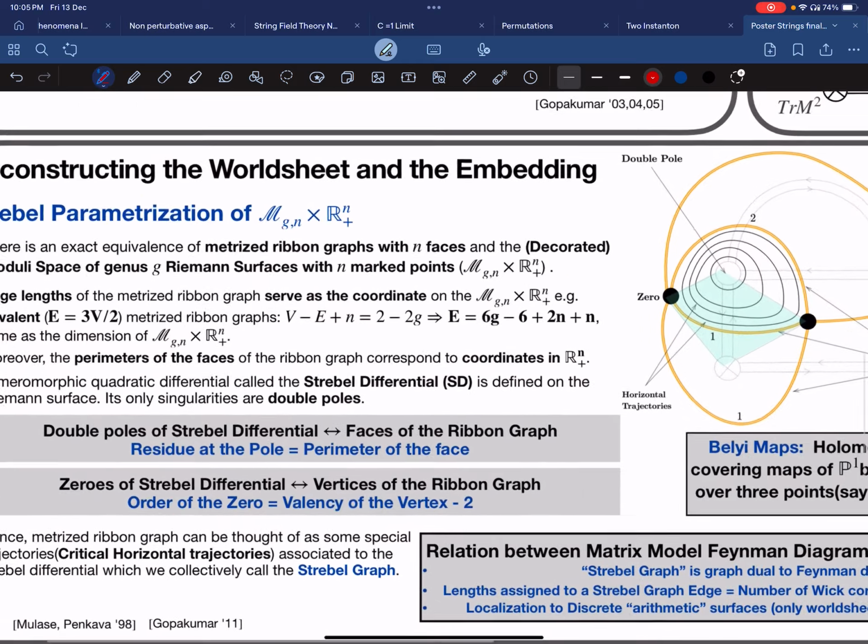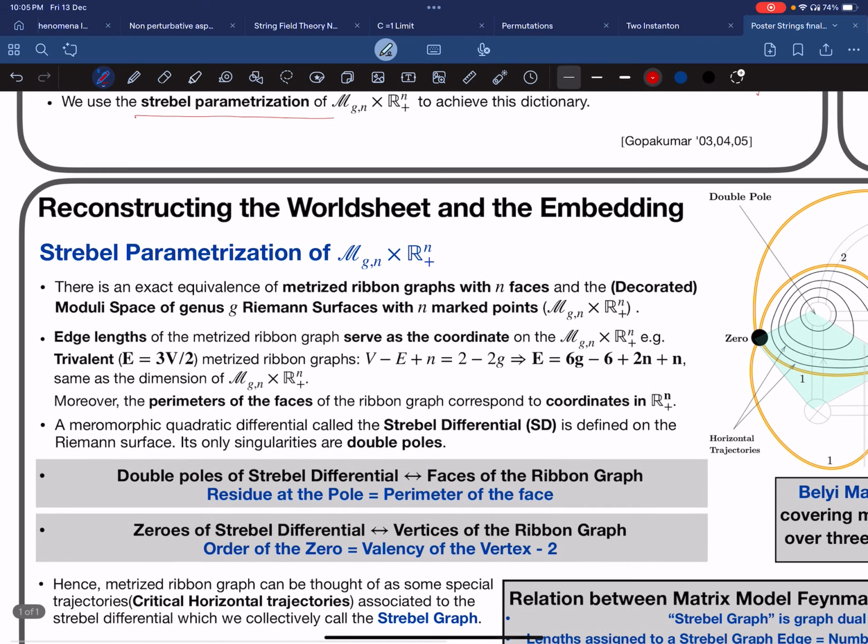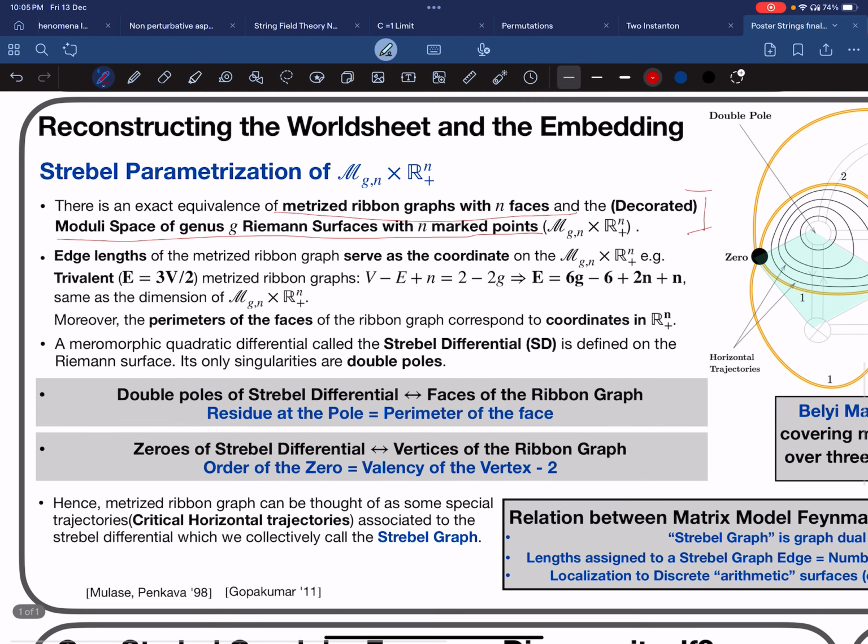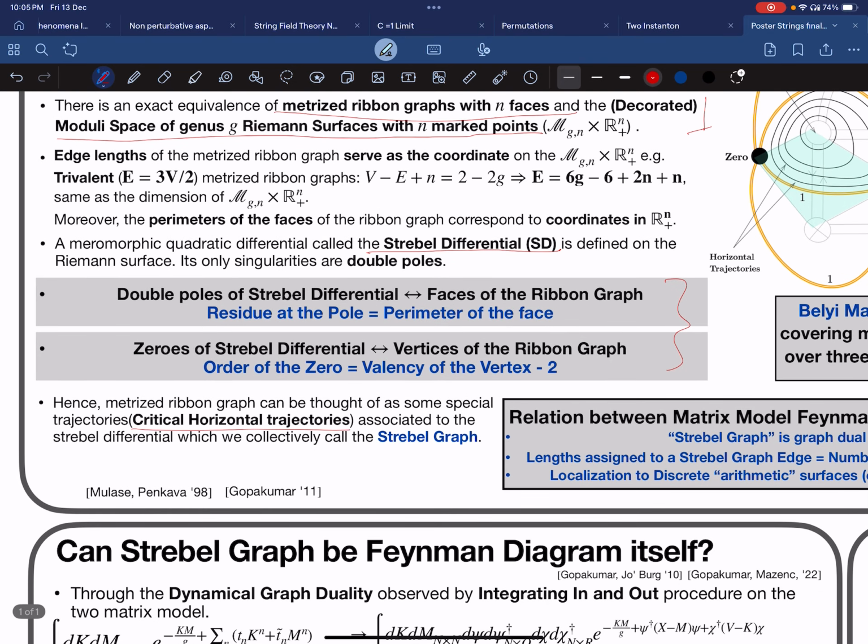Now to reconstruct the worldsheet from the Feynman diagrams, we make use of the exact equivalence of metrized ribbon graphs with n faces and the decorated moduli space of genus g Riemann surfaces with n marked points. So we define a unique meromorphic quadratic Strebel differential on the Riemann surface and associated to it the features of the metrized ribbon graph in this manner, and some special trajectories corresponding to this quadratic differential take the form of a metrized ribbon graph, which we will call the Strebel graph.